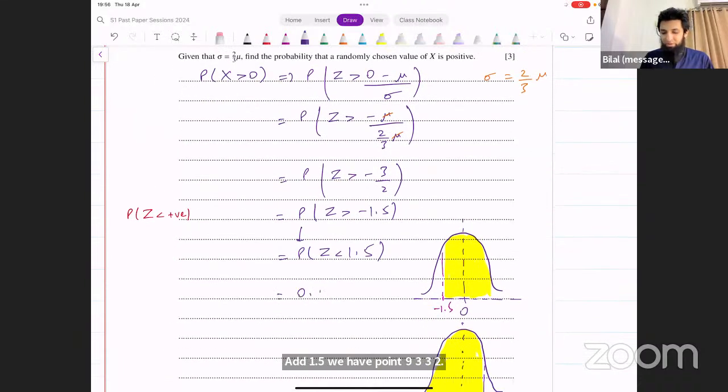So this probability turns out to be 0.9332. And that is what we were looking for. Okay. How do we know when to flip?